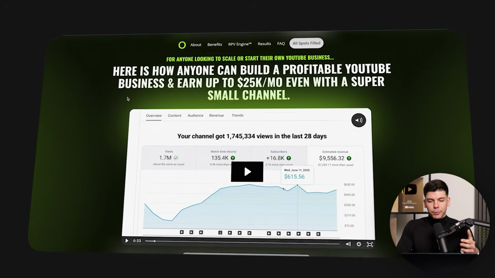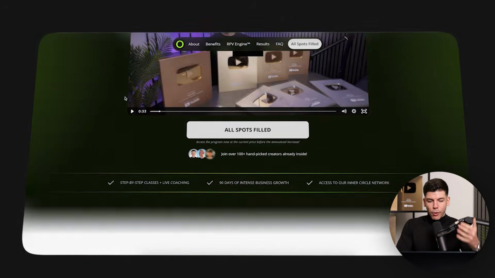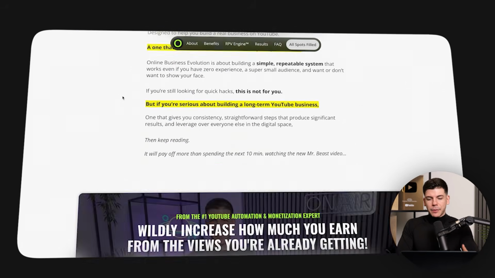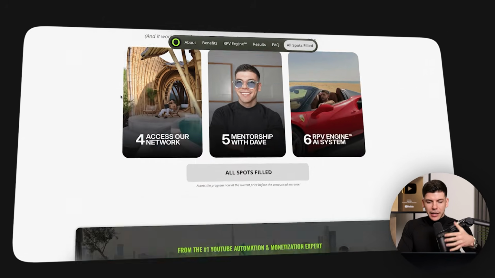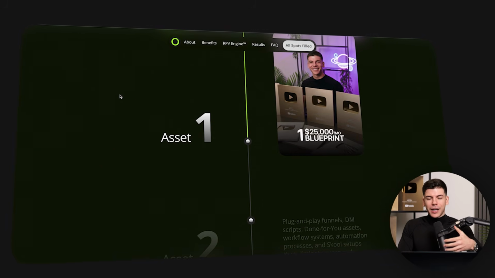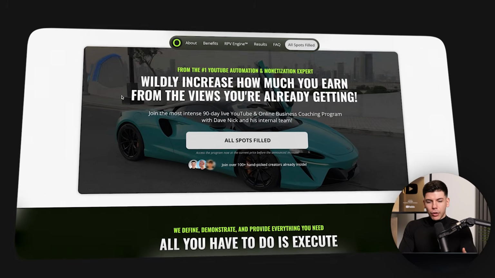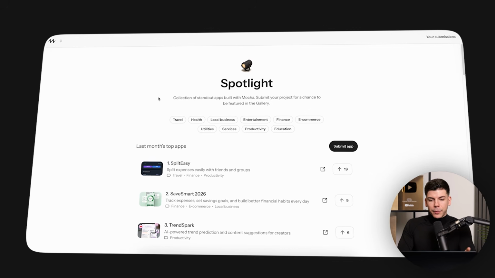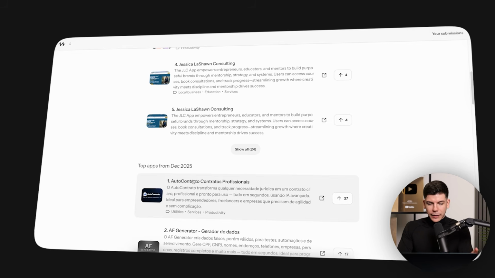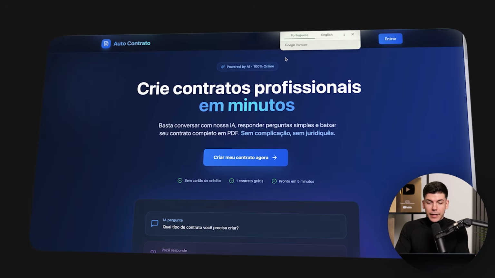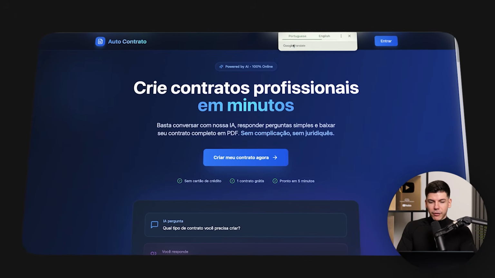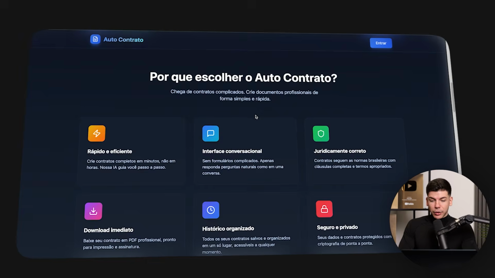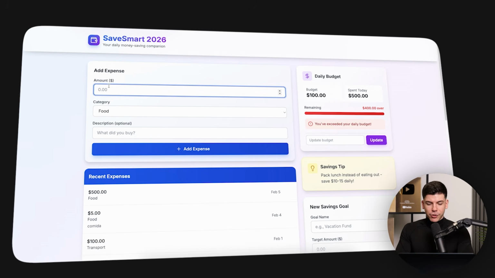Here's what's possible to build with Mocha if you really take the time of the day. This could take a full day, but it can be an extremely high quality website where I could literally explain my brand colors, my fonts, and the style that I want. Here we can also see what other people have built using Mocha. Cool thing is this can also be done in different languages. So here we have one that I believe is in Portuguese. We can translate it easily, but this looks incredibly cool. This one as well, fully functional apps.